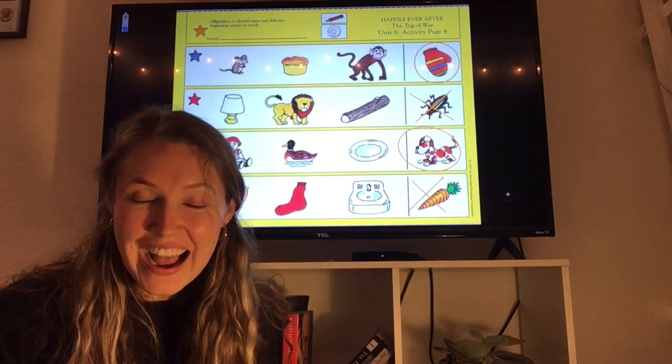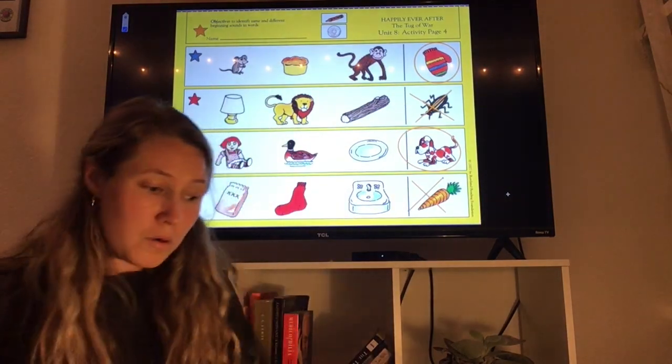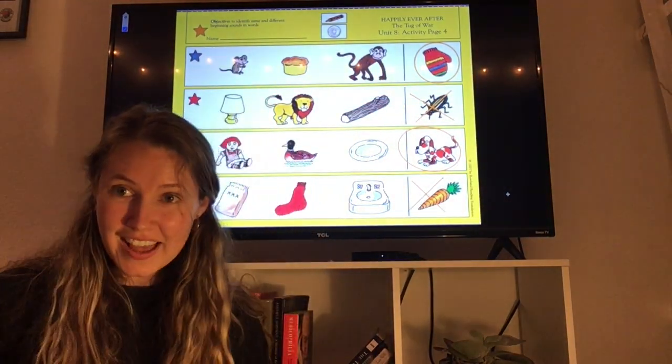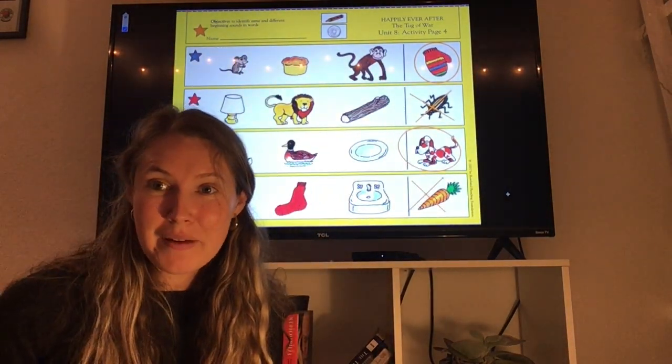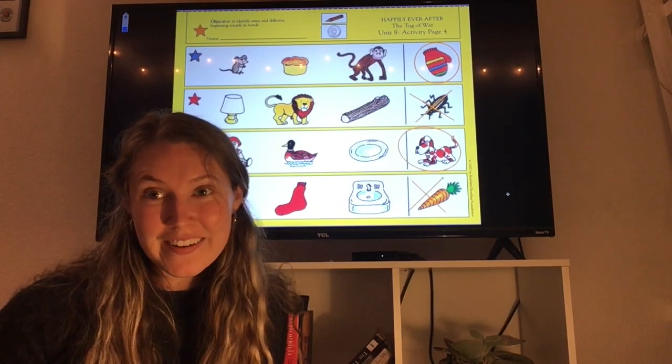Okay, great job, you guys. This is our CD 4, track 4. We'll be moving on to our next activity page tomorrow, and I'll see you back here for handwriting and phonics.